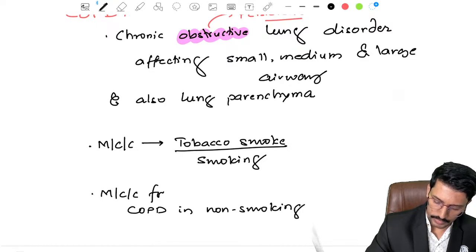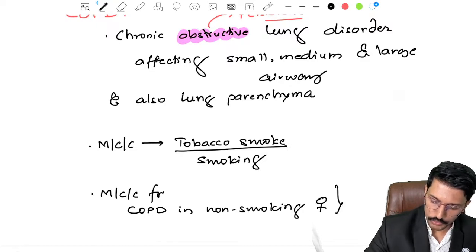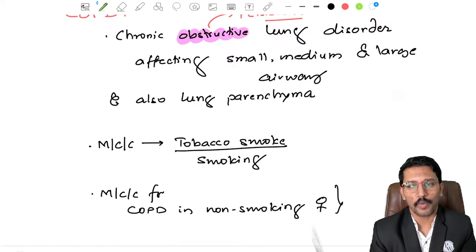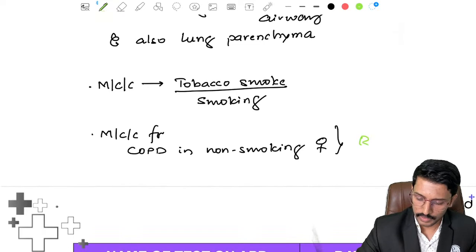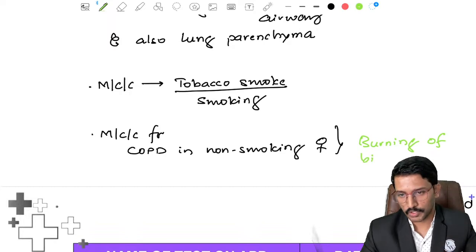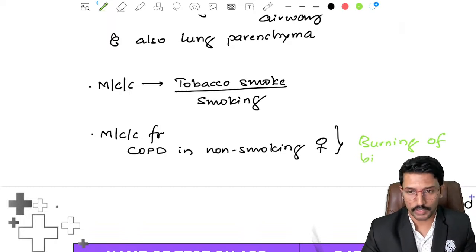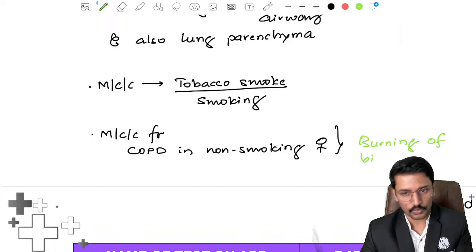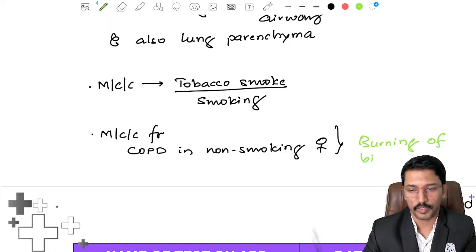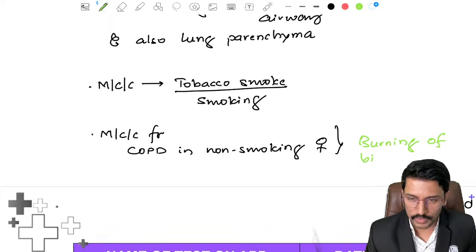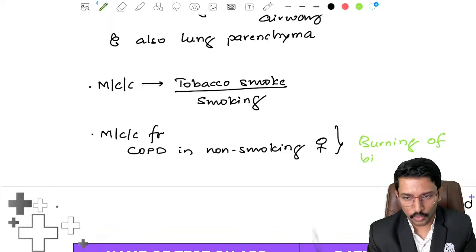Okay, the answer should be burning of biomass fuel, chula, right? So that smoke exposure is the most common cause for COPD in females. You might see a lot of females, especially if you're in a government medical college or a peripheral college, who get diagnosed with COPD, and you might get a history that none of the family members are smokers, neighbors are not smokers, and you don't know how she got the COPD.